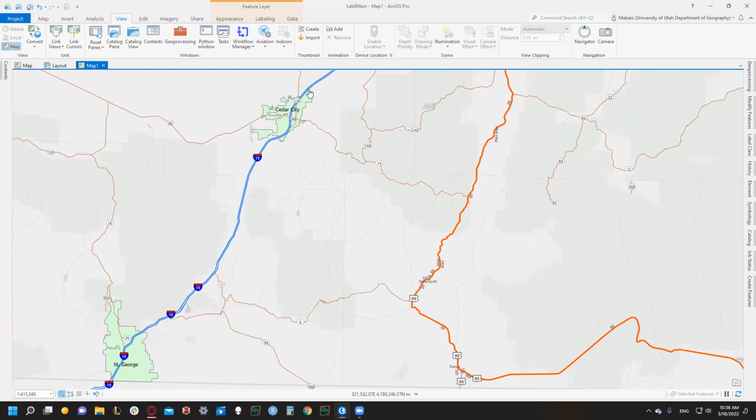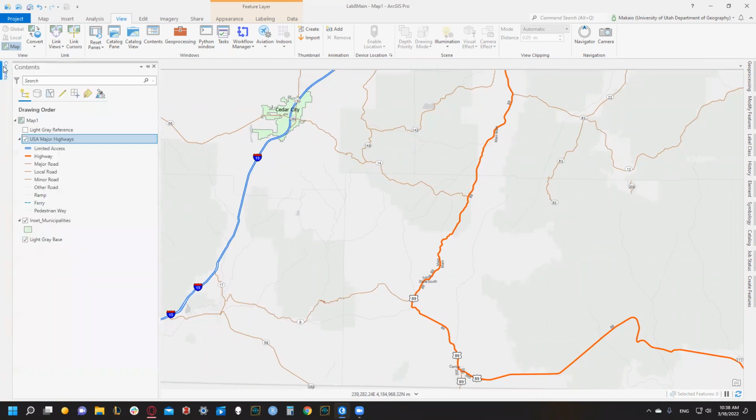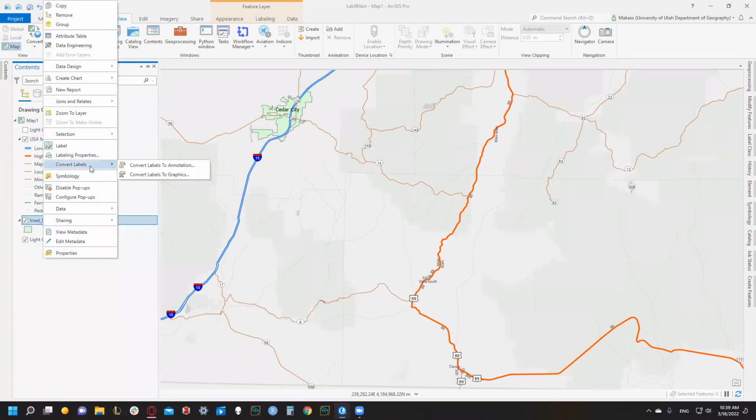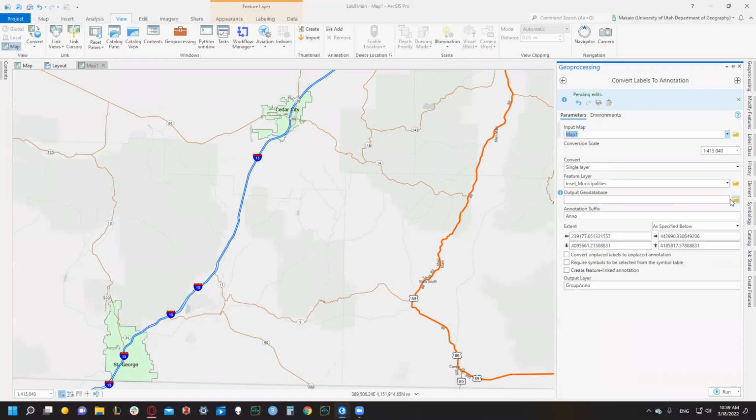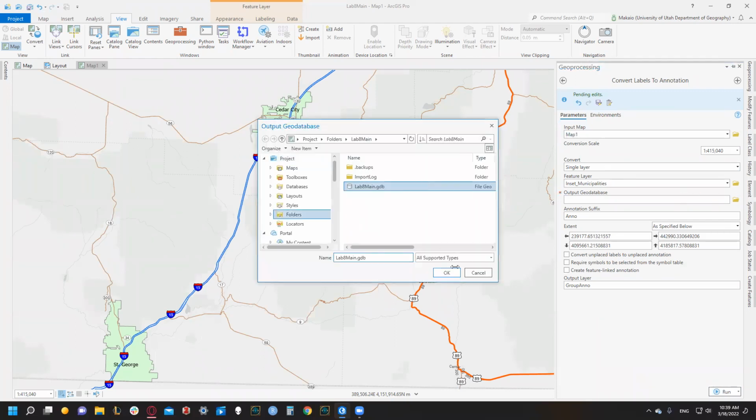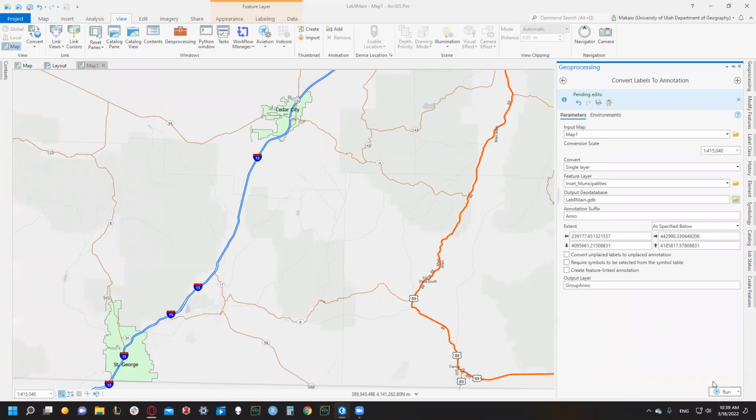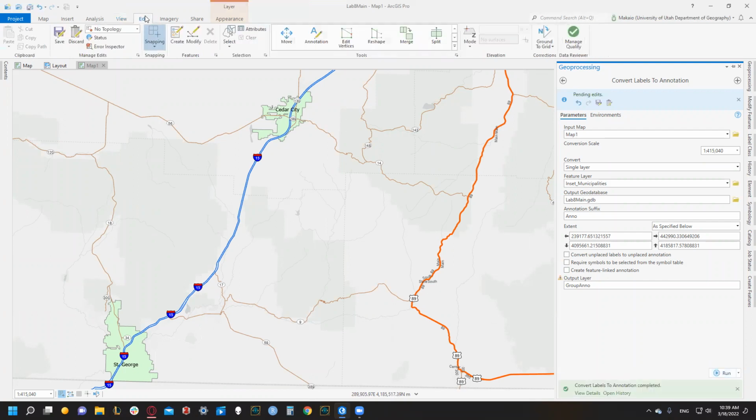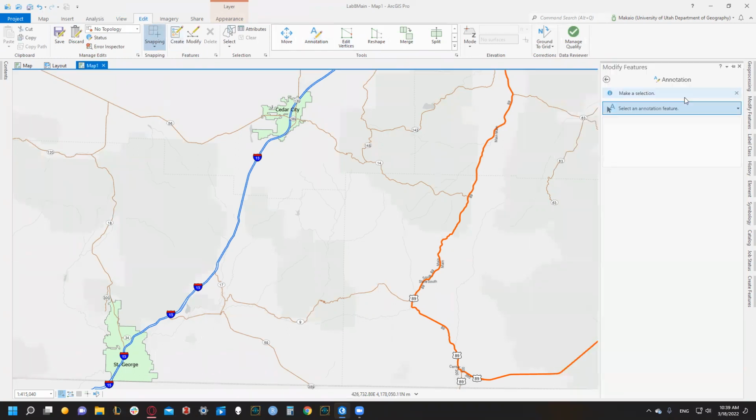I feel like this road going through doesn't detract from the name, but let's just convert these to annotation and move those somewhere different. So let's right click inset municipalities. Let's go to convert labels annotation. Let's make sure our output geodatabase is our lab 8 main. All right. Cool. Updated.